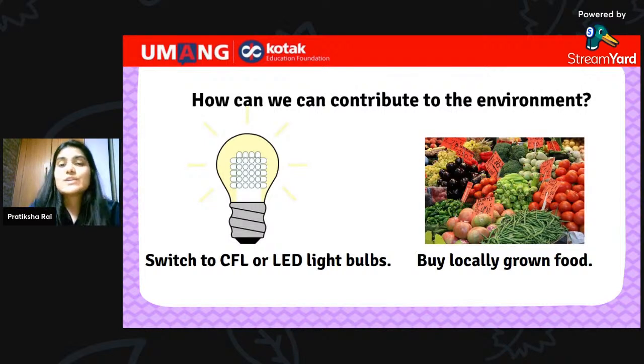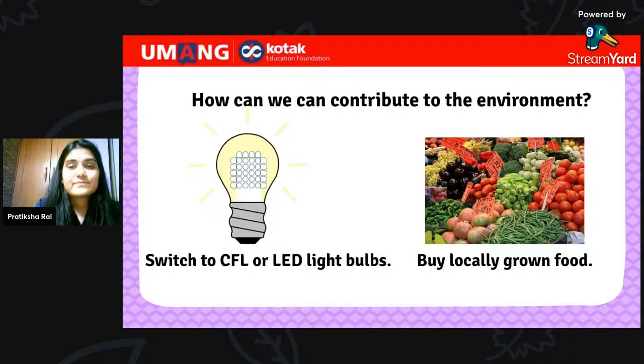All right. So these are some of the steps that you can take to prevent global warming. Okay, these are some things that you can do. But can you tell me what do you think countries do on a large scale to reduce global warming and fight climate change? Have you heard about it before? What do countries do to fight climate change and reduce global warming?